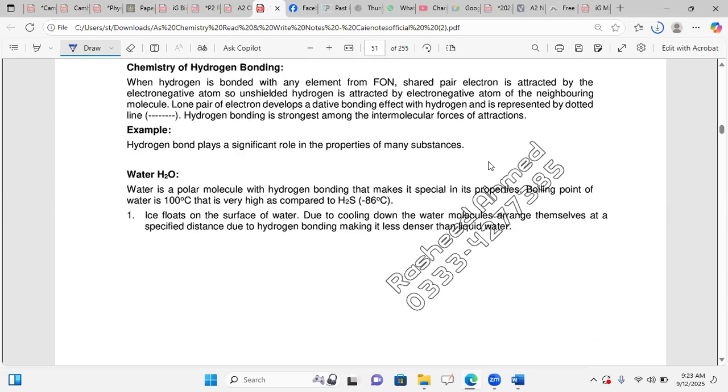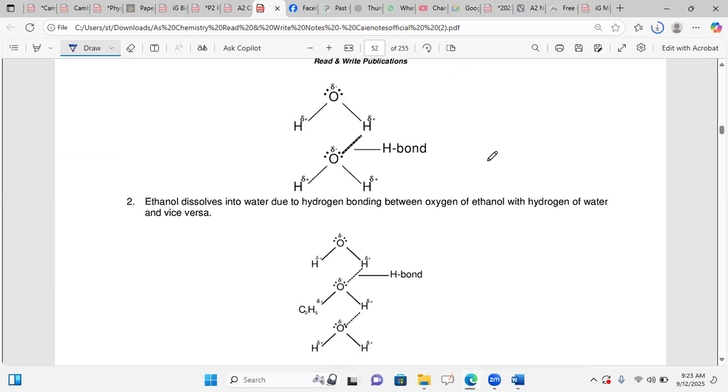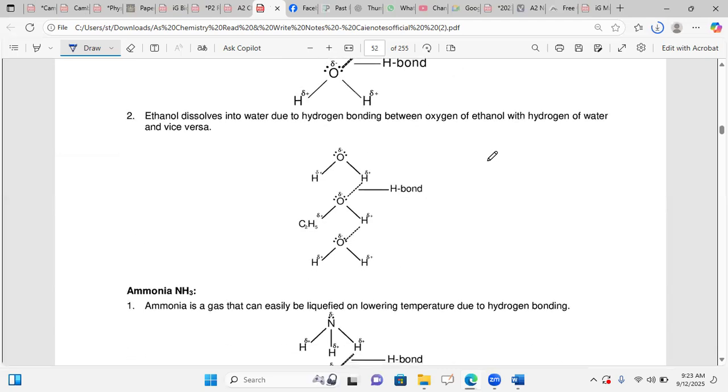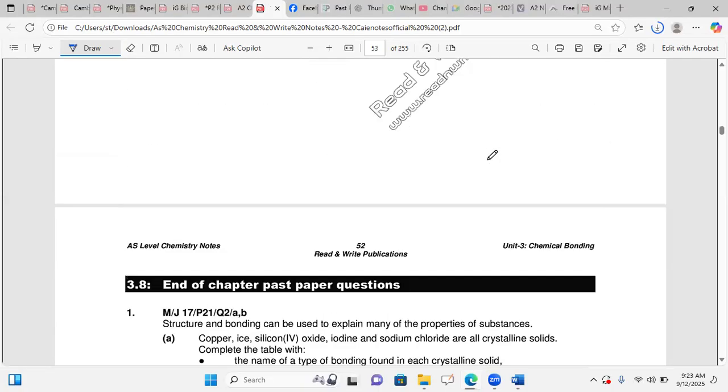Here he has also mentioned that the 100 degree centigrade temperature is very high. Like for the same type of compound, H2S is in gaseous state, but H2O at room temperature is a liquid and has a very high boiling point, while H2S has a boiling point of minus 86 degrees centigrade, meaning it exists as hydrogen sulfide, and it does not show any type of hydrogen bonding. Water has hydrogen bonding. And he has shown the ethanol molecule, and the ammonia molecule making hydrogen bonding. So this was your lecture for today.